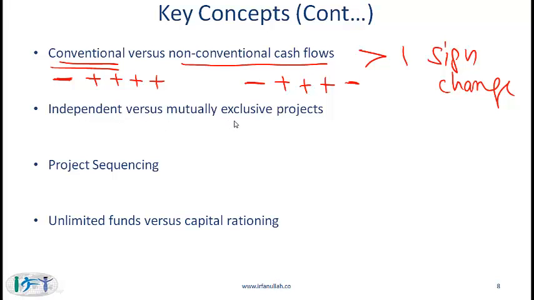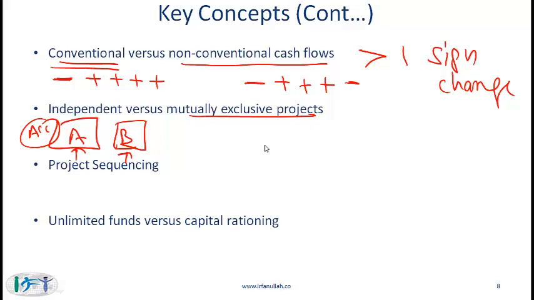Independent versus mutually exclusive projects. We say that two projects A and B are independent if the decision to do project A has nothing to do with the decision to do project B. You might accept project A and then independently you make a decision of whether or not to accept project B.